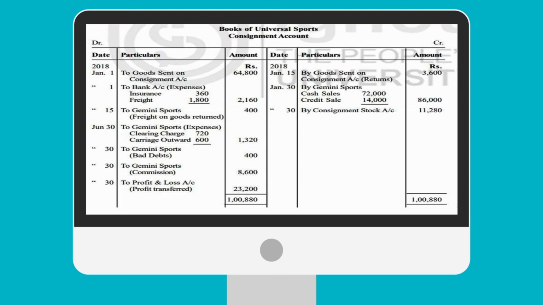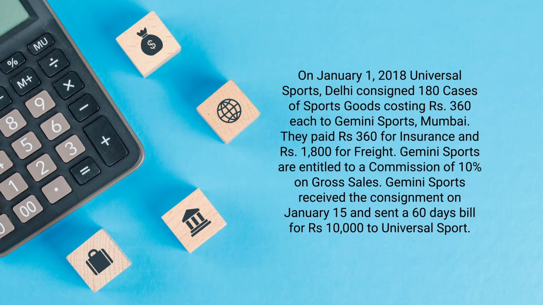So here, by goods sent on consignment returns 3,600. So let us check goods returned by the consignee 3,600. Yes, Universal Sports consigned 180 cases of sports goods costing rupees 360 each to Gemini Sports Mumbai, paid 360 for insurance and 1800 for freight.